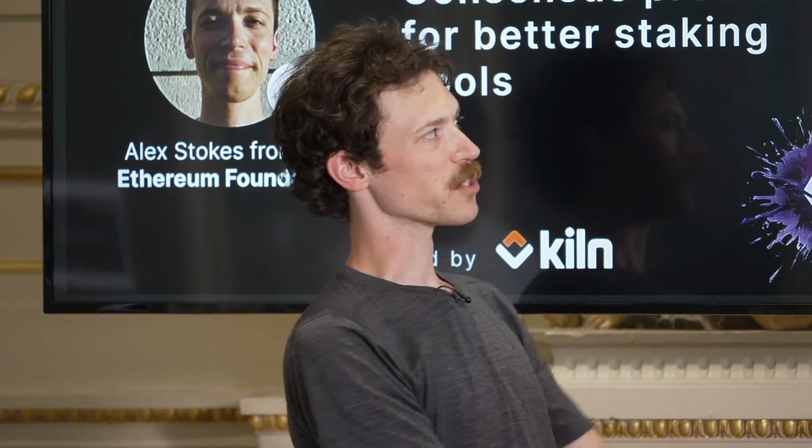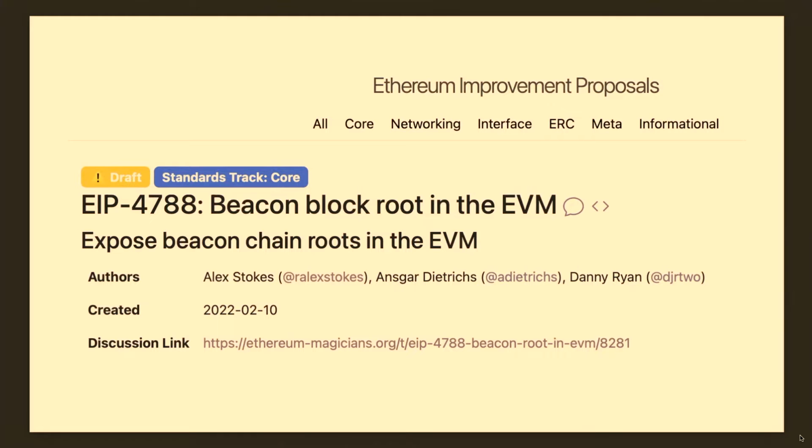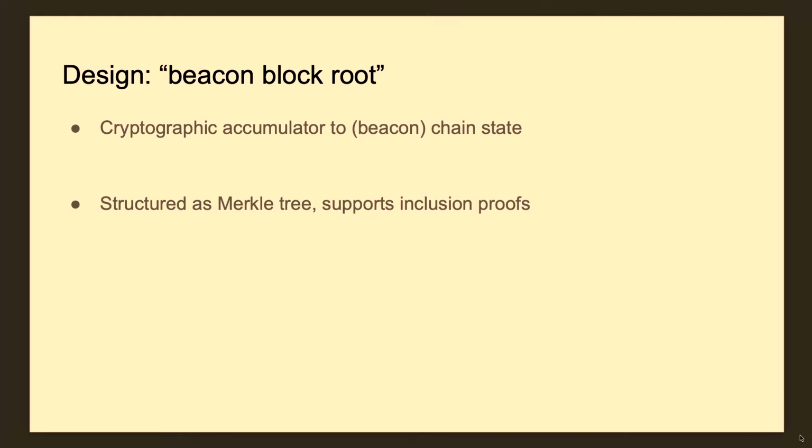Again, there's nice pieces we can use to understand this change. The first one is this beacon block root, and the other one would be in the EVM. So let's just break that down. With the beacon block root, what does this mean?